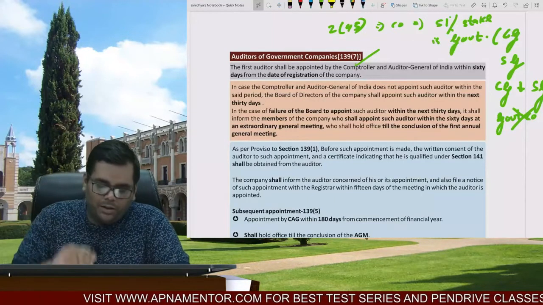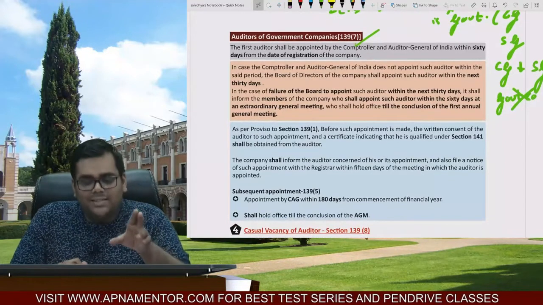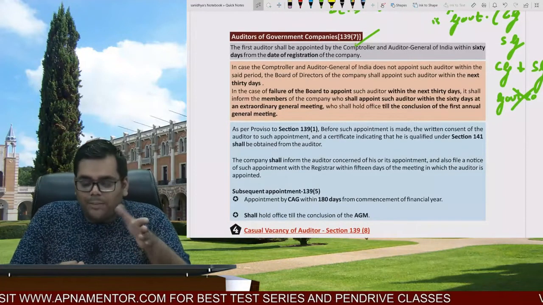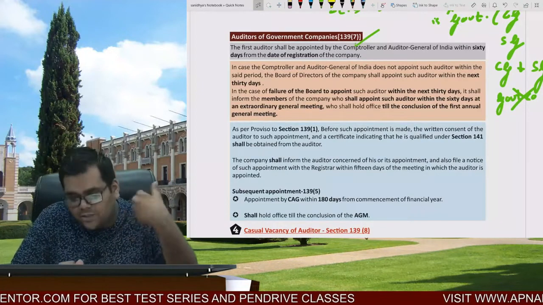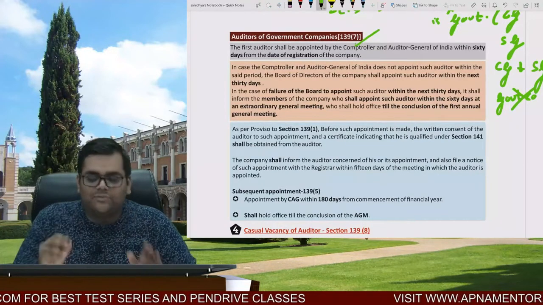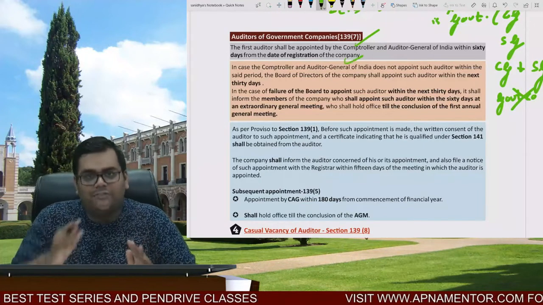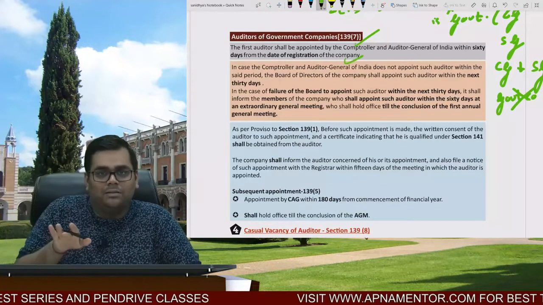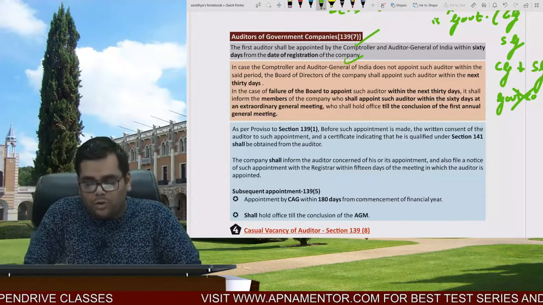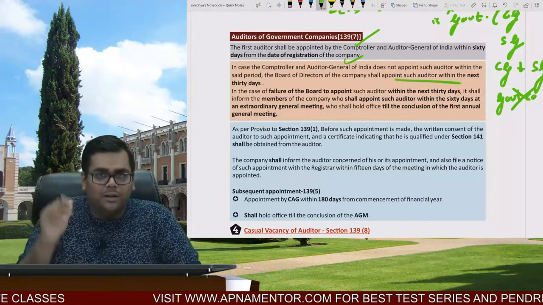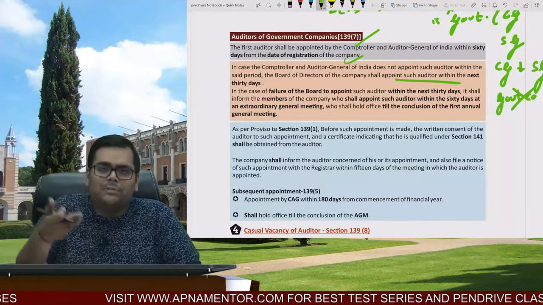Extension is there. So 139 subsection 7 says, the first auditor shall be appointed by the CAG in the case of a government company within 60 days from the date of registration. If the CAG fails, now the story is the same. If the CAG fails, now BOD intervention comes in. The BOD shall appoint within the next 30 days. And if the BOD fails, the members shall appoint within the next 60 days.